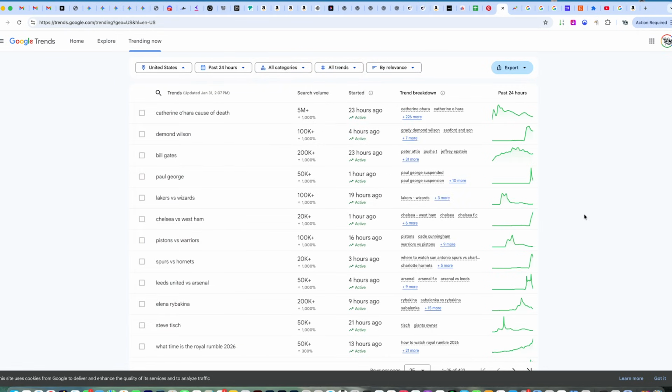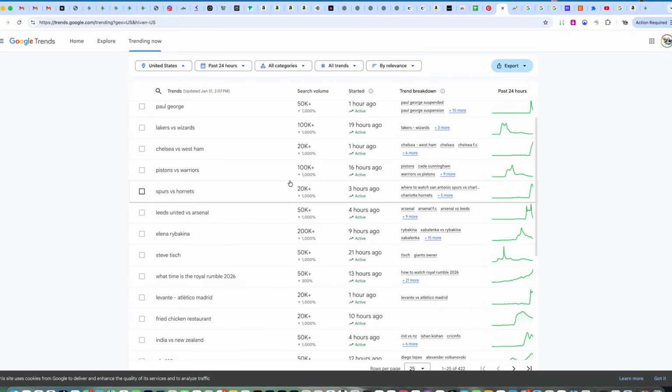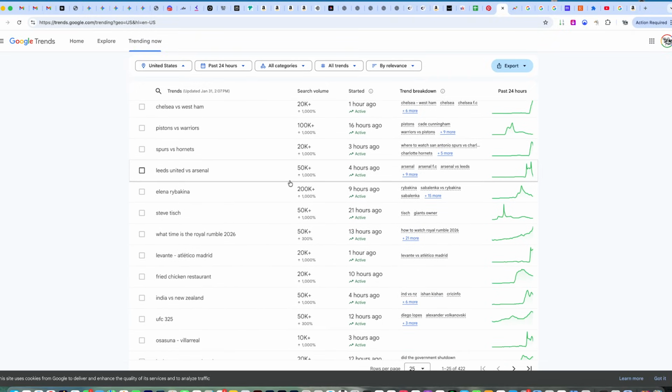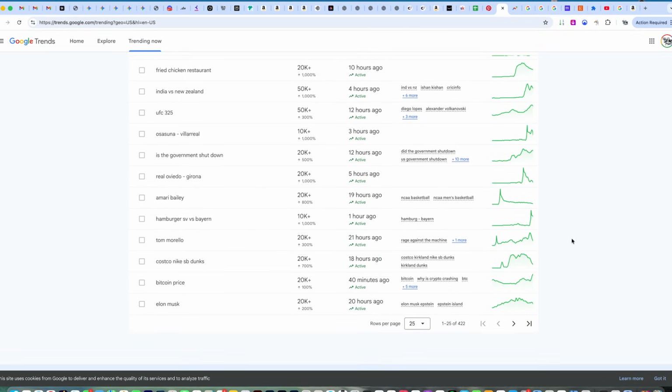Let's see what we find here. It's more difficult and you have to be very careful because it's with many popular actors. For example, this is Catherine O'Hara, an actress. Bill Gates, you can do this, but sometimes you find keywords or events that you can use. Government shutdown you can use, but I don't like to recommend politics. It's kind of risky. Bitcoin price maybe.